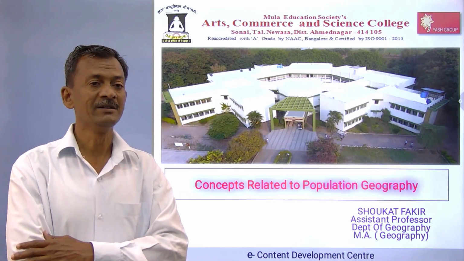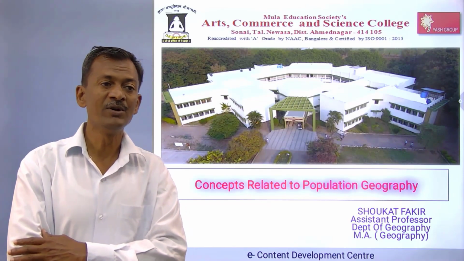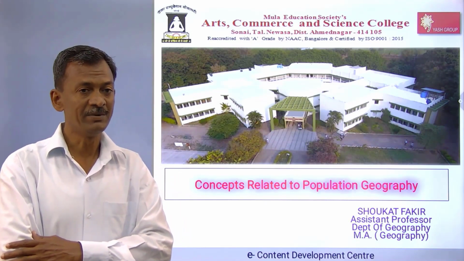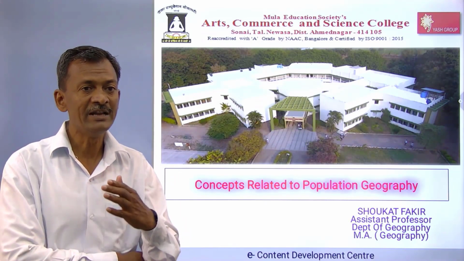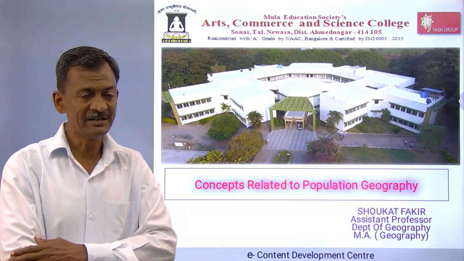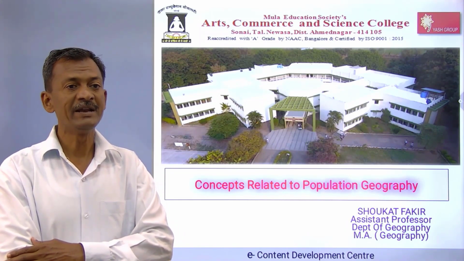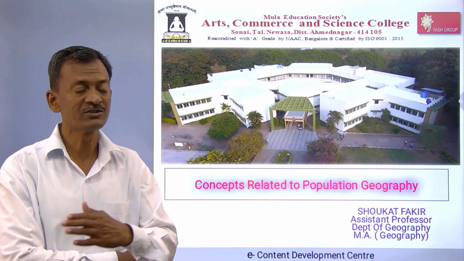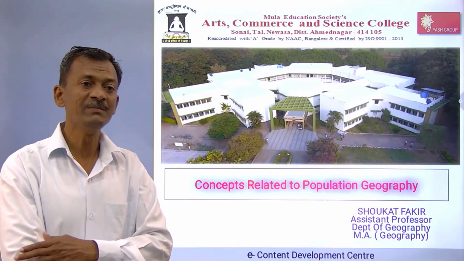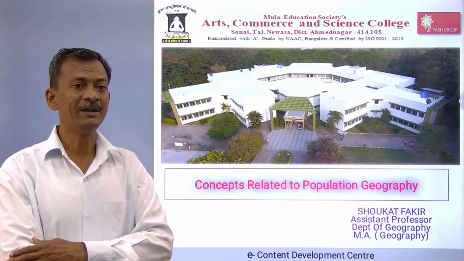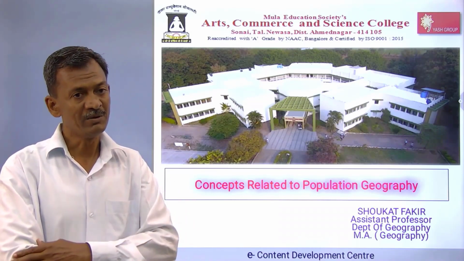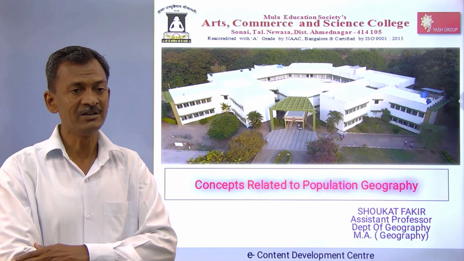The first branch is known as physical geography. The simple meaning of physical is to study the solid, liquid, and gaseous conditions. On this basis, geomorphology means the solid study, climatology means the gaseous study, and the liquid study is oceanography. This is a major branch, physical geography.